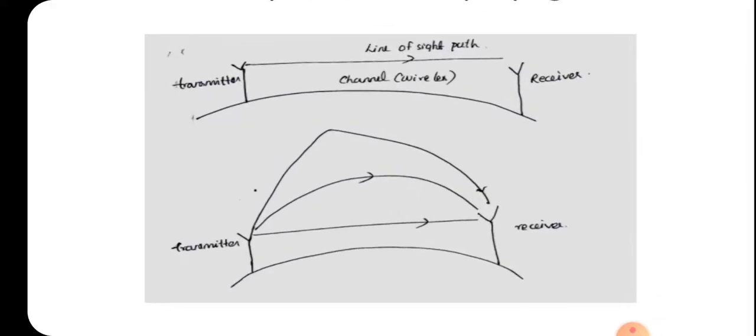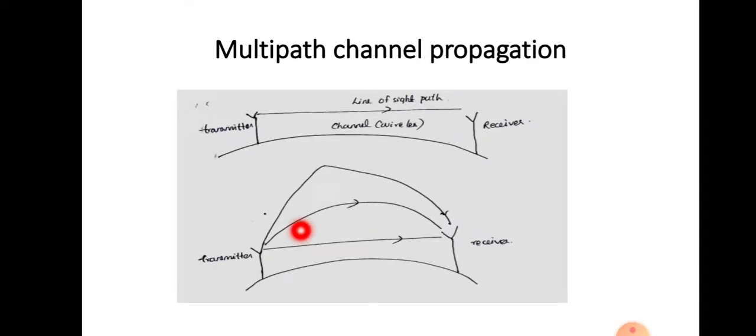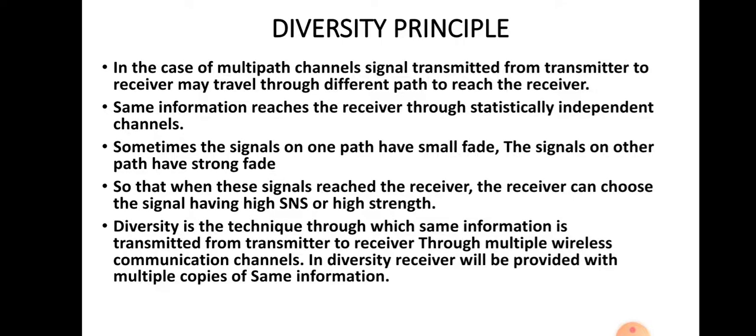That means in the case of diversity technique, we will be transmitting the same signal from the transmitter to the receiver in different paths. So, that is the way we are achieving diversity. The principle of diversity technique is, in the case of multipath channels, the signal transmitted from the transmitter to receiver may travel through different paths to reach the receiver. So, here the same information reaches the receiver through statistically independent channels.